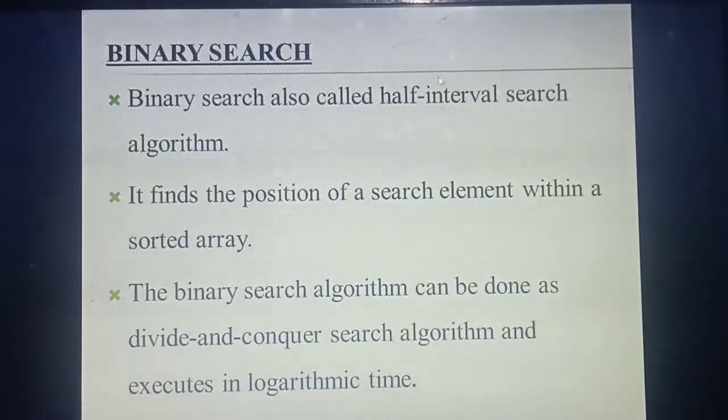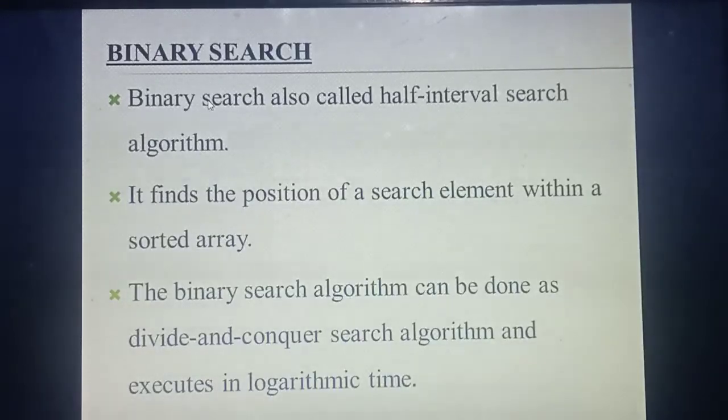Binary search is also called the half interval search algorithm. Yesterday I also taught a point like this: linear search is otherwise called which kind of search? Sequential search, isn't it? Likewise, binary search is otherwise called what search? Half interval search. Why do we call it half interval search? Because you are going to start your search from the center or middle portion. Understood? All of you say the first point. Please study it now itself, students. Binary search is otherwise called which algorithm?